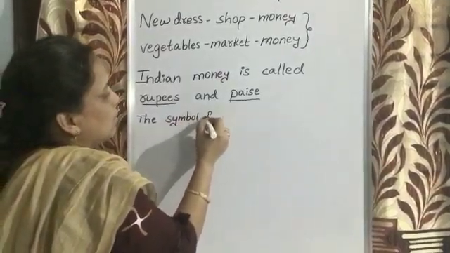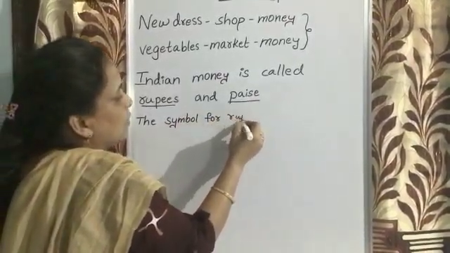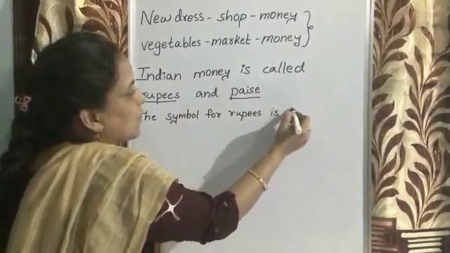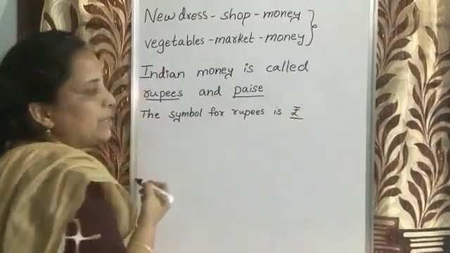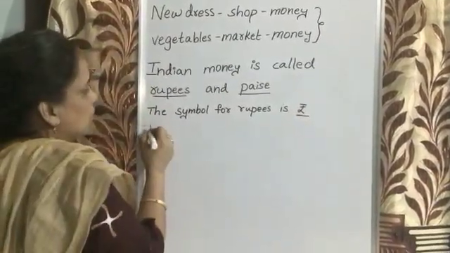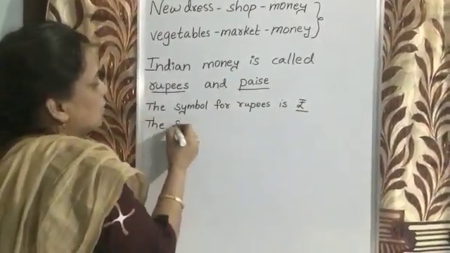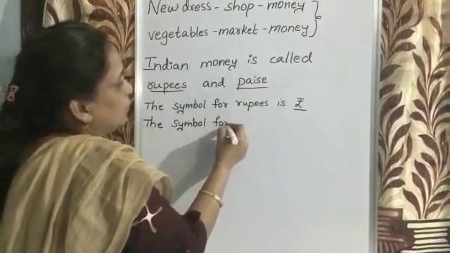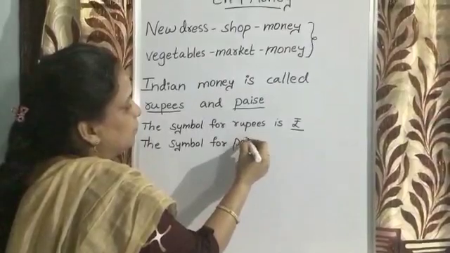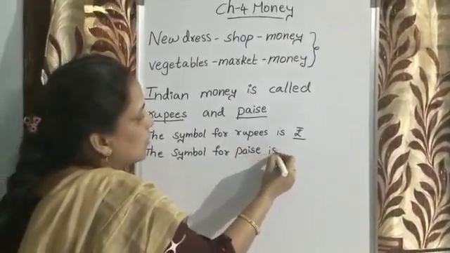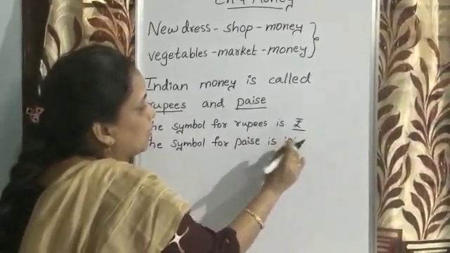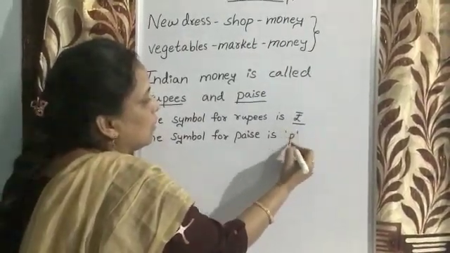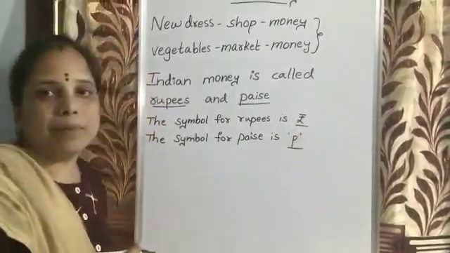Now the symbol for rupees. This is the symbol for rupees, children. Now the symbol for paisa is P. This is the symbol for paisa.